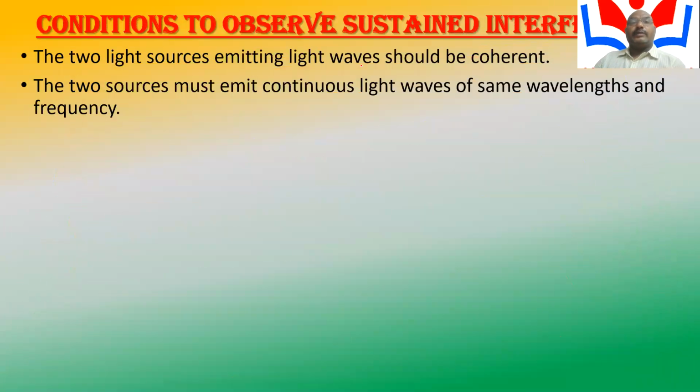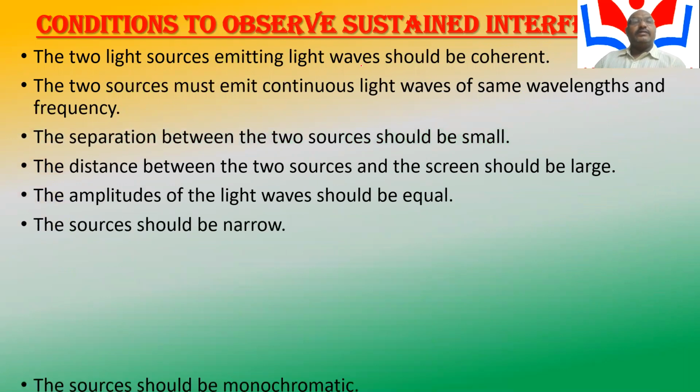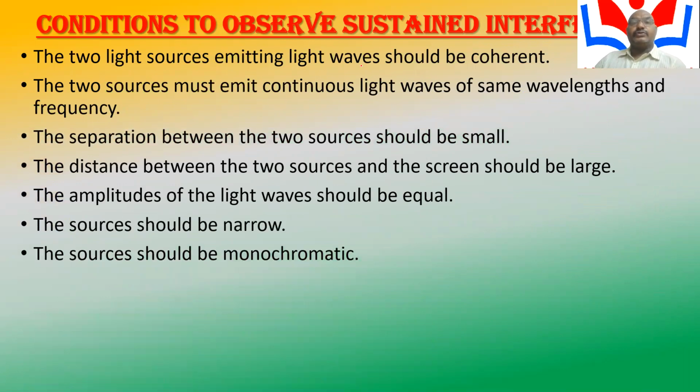The conditions to observe sustained interference: the two light sources emitting light waves should be coherent. The two sources must emit continuous light waves of the same wavelength and the same frequency. The separation between the two sources should be small. The distance between the two sources and the screen should be large. The amplitude of the light waves should be equal. The sources should be narrow. The sources should be monochromatic light.